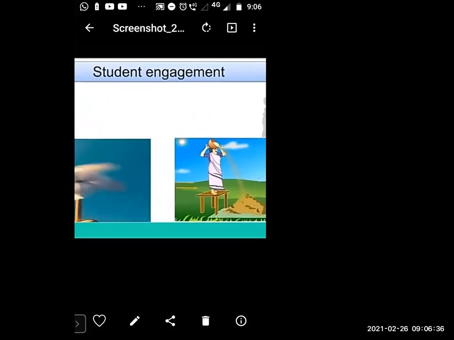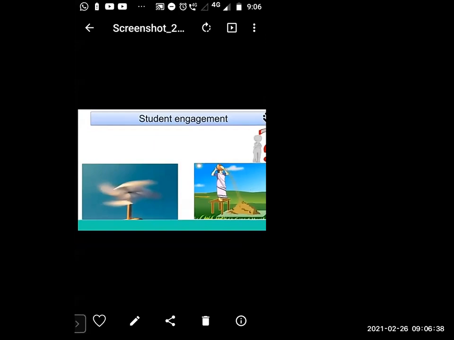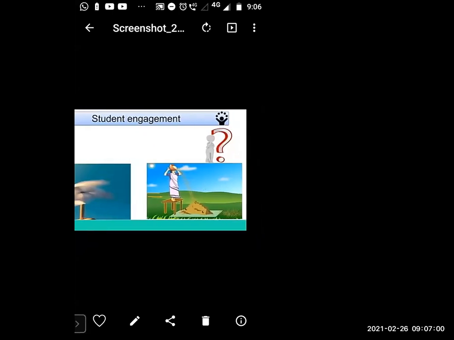Now see here is a picture. First is a pinwheel. You can make a pinwheel from paper and it moves. Then another picture, the woman is winnowing the grains.